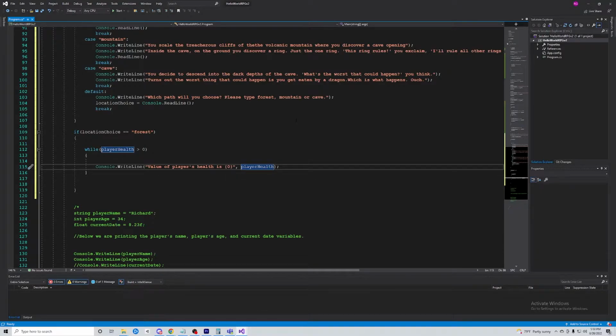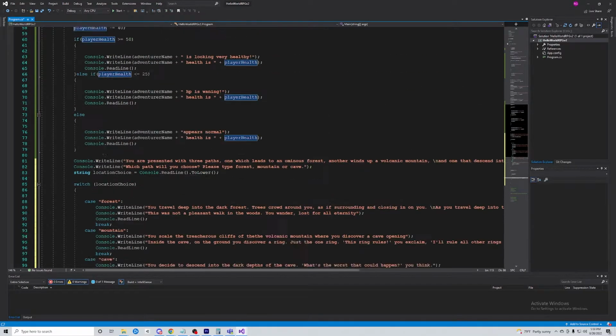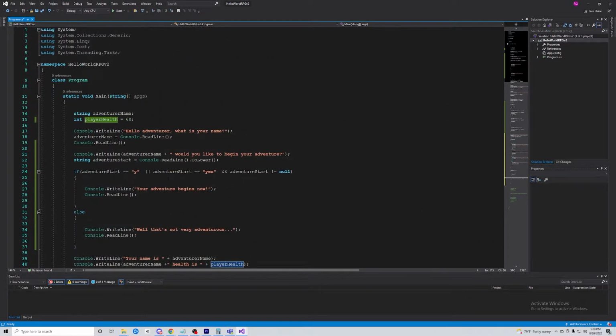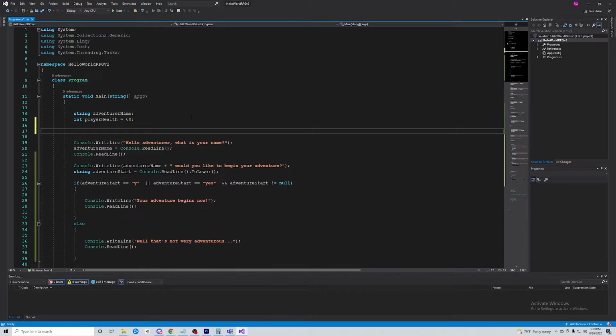If we had another variable, let's say we make a float variable and we call it, at the top here, player gold, and we set it equal to 5.5. What you'll notice is we're getting an error because with a float, you need to put an F at the end of it to indicate that it's a float. So you have your data type float. This is how you write a float.